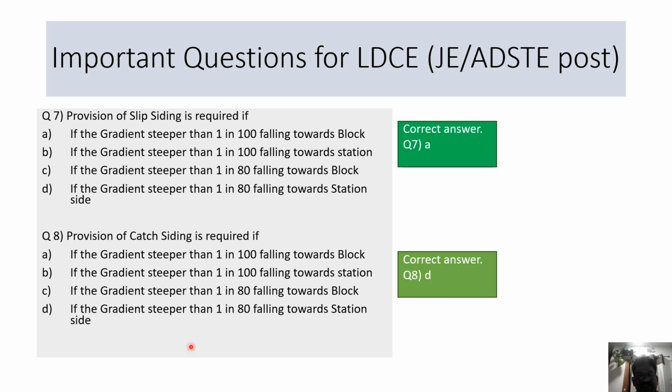So answer here is D. So you can see the difference. Catch siding is 1 in 80 falling towards the station side, as catch siding protects the station section. Similarly, slip siding protects the block section and the gradient is 1 in 100.